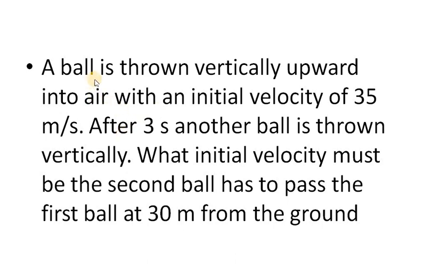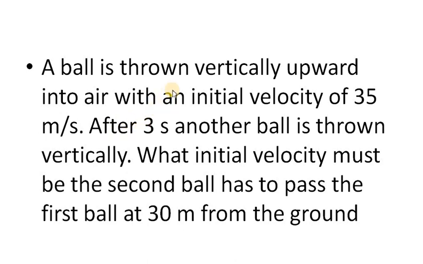So here, a ball is thrown vertically upward into the air with an initial velocity, which is given, and the time is given. What initial velocity must the second ball have to pass the first ball at 30 meters from the ground? So what is the common term for both of them? 30 meters.